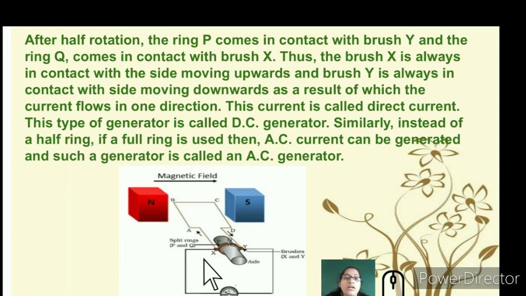So this type of generator is also called a DC generator, that is a direct current producing generator. Similarly, instead of a half ring, if a full ring is used, then AC current can be generated, and it is known as an AC generator.